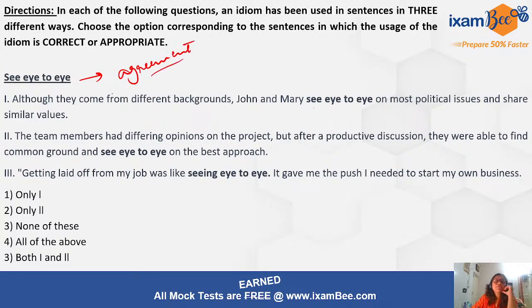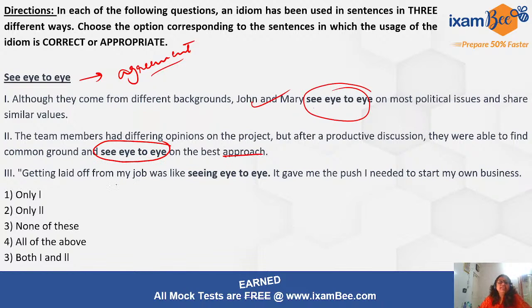Although they come from different backgrounds, John and Mary see eye to eye on most political issues and share similar values, right? So it means they agree on most political issues. This is the correct usage. The team members had differing opinions on the project, but after a productive discussion, they were able to find a common ground and see eye to eye. That means they were in agreement on the best approach.